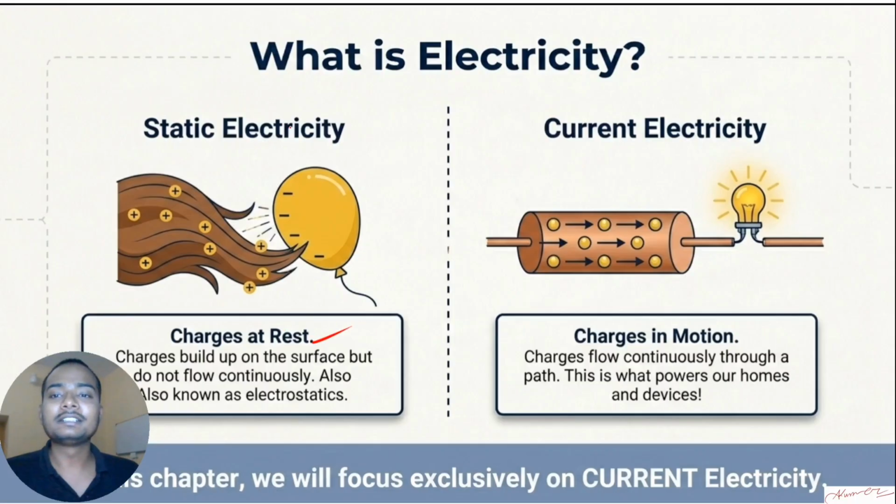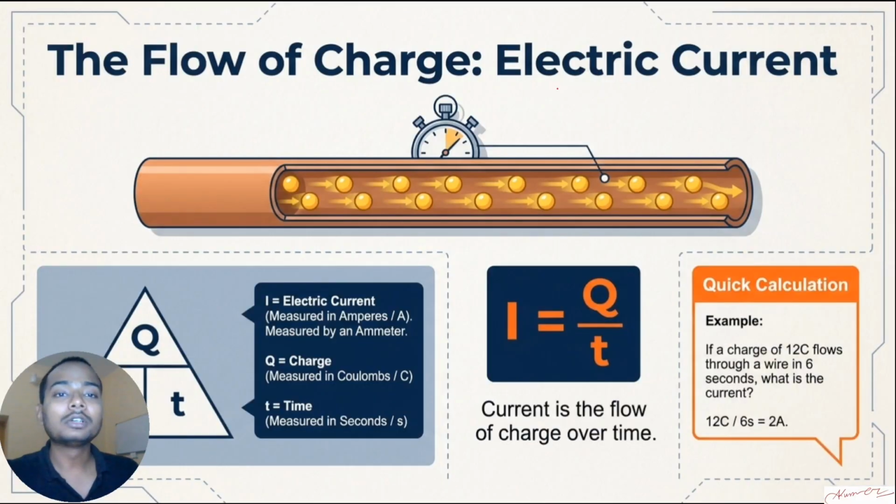Charges at rest come under static electricity. Charges in motion means current electricity. Well, in this chapter we will be solely focusing on current electricity. Clear? We'll talk about current electricity. Clear, I guess. Okay, fine. Now talking about the electric current.